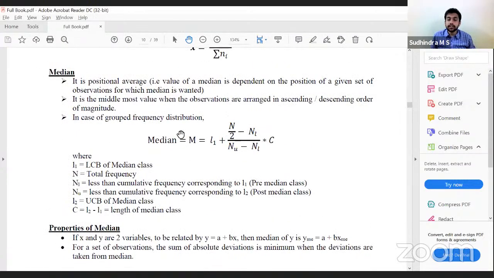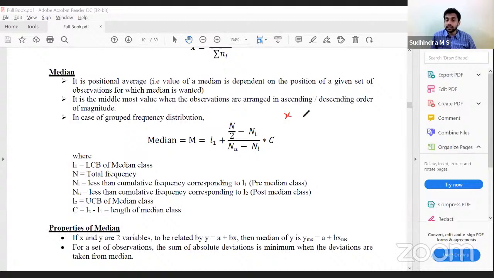Properties, simple, same properties. So if x and y are two variables, y is equal to a plus bx, change of origin, change of scale, so y median is equal to a plus b into x median. Now, in arithmetic mean, we have discussed summation x minus x bar is 0. That is, sum of deviations from the arithmetic mean would be 0. Here, if we take the absolute deviations, not normal deviation, then the sum of the absolute deviations would be minimum when the deviations are taken from median.